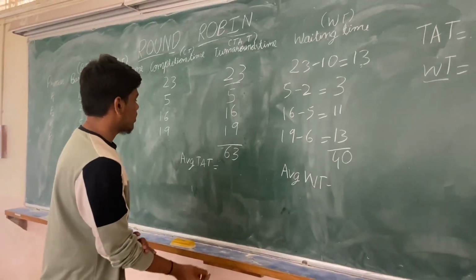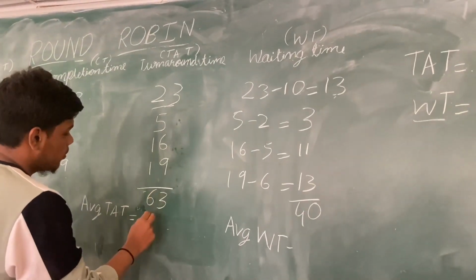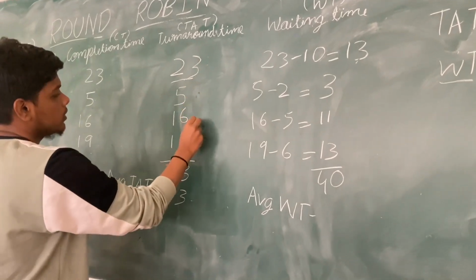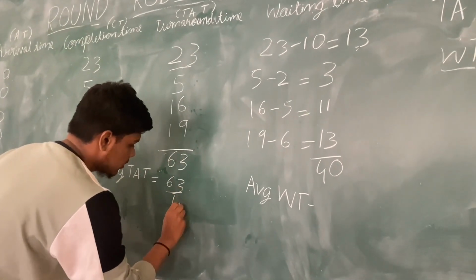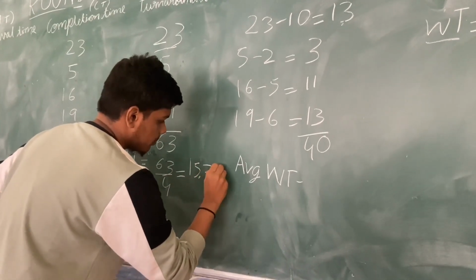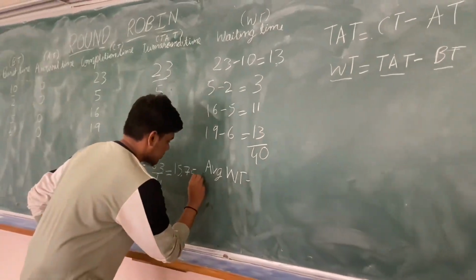So we have to calculate the average turnaround time. We have the sum of 63 and 4 processes, which is equal to 15.75 milliseconds.